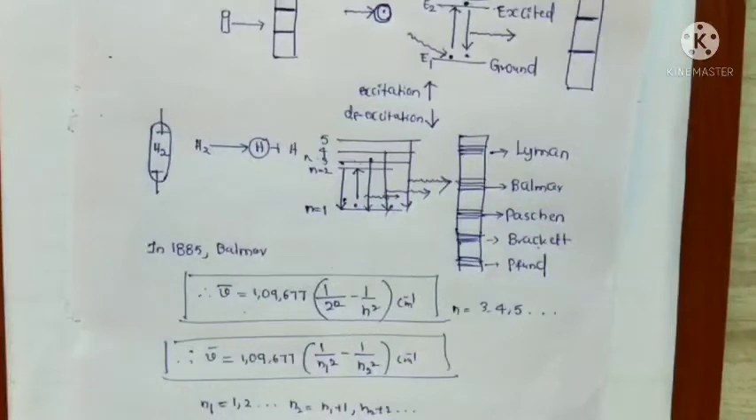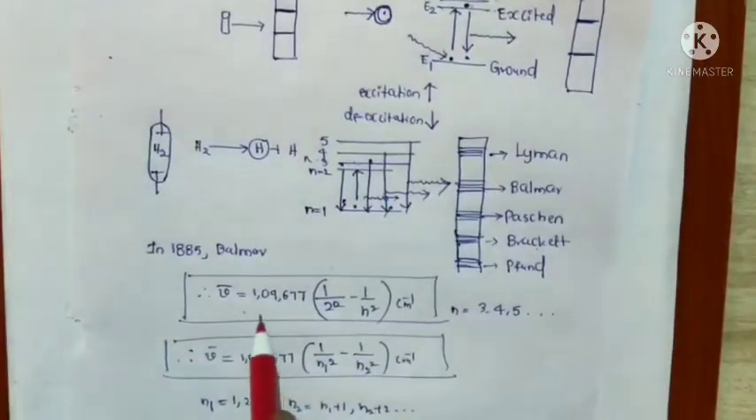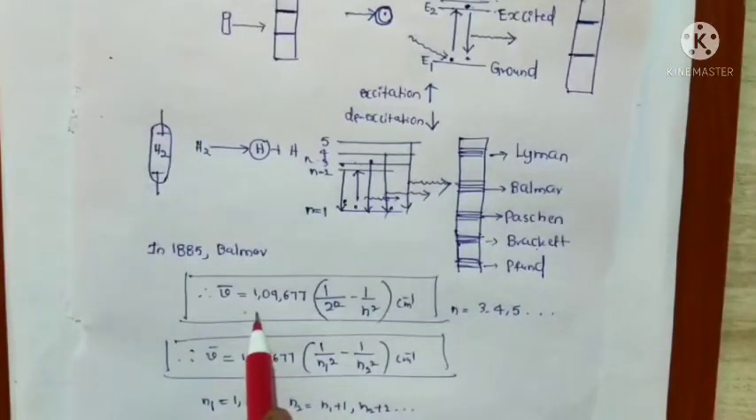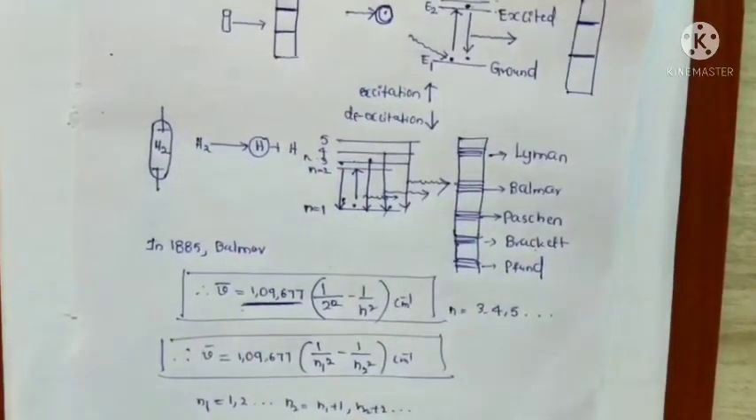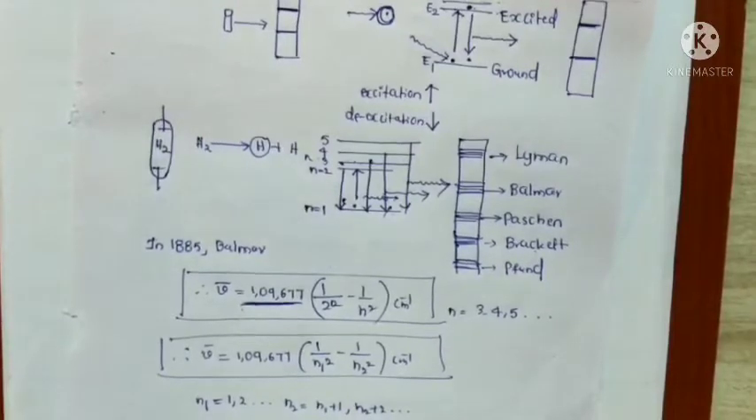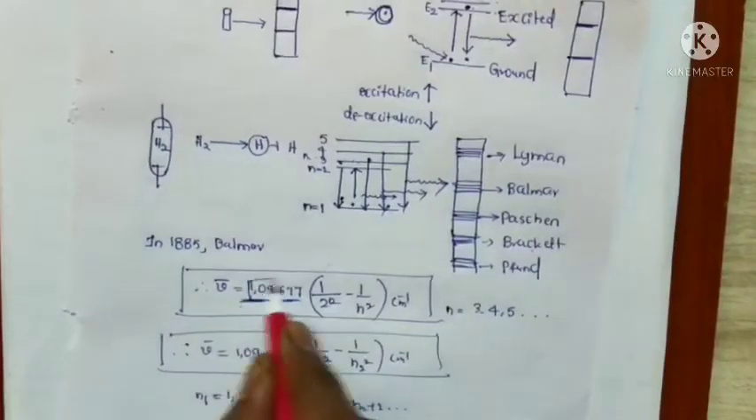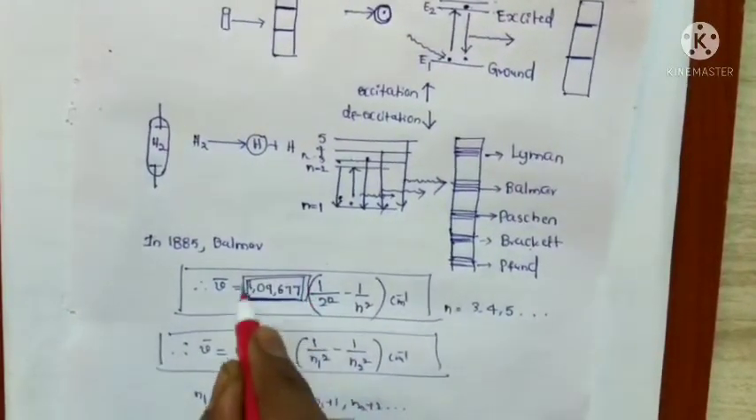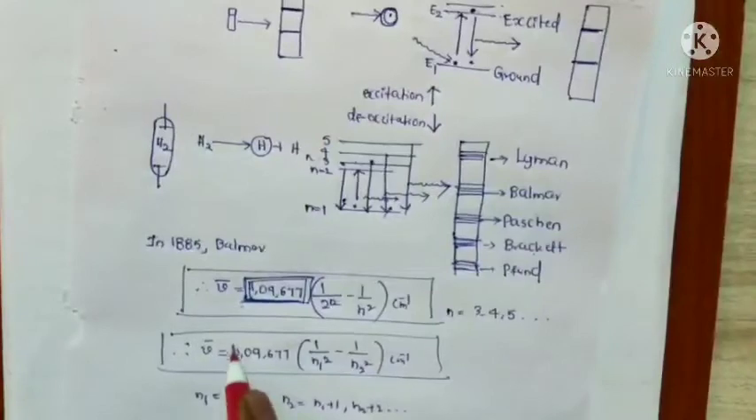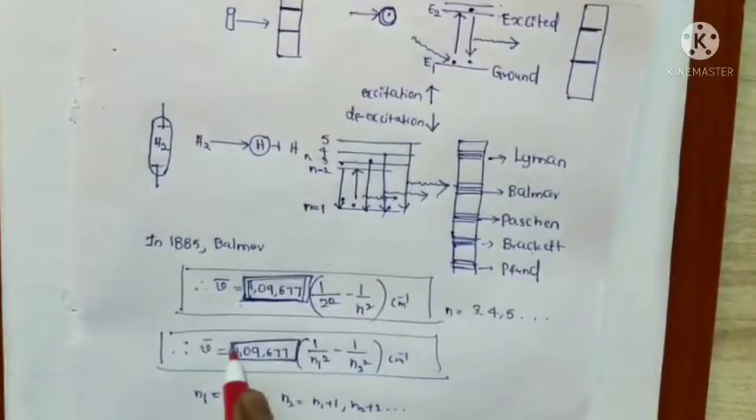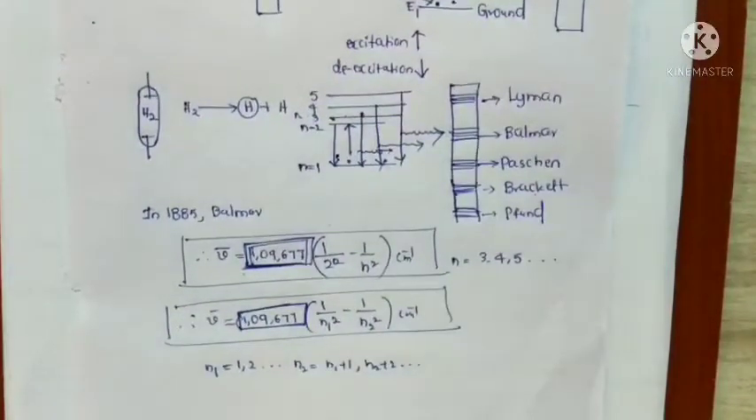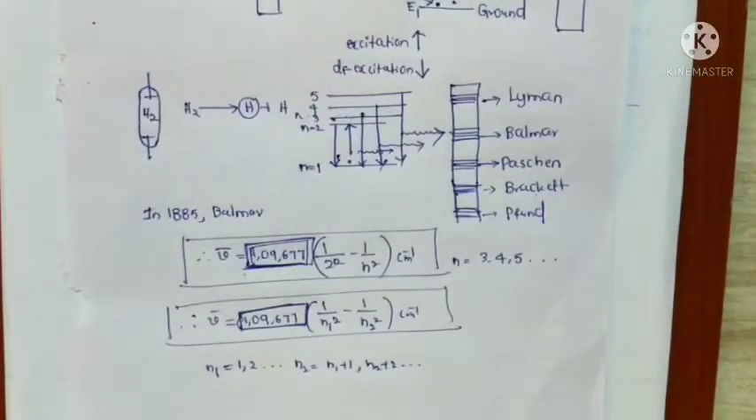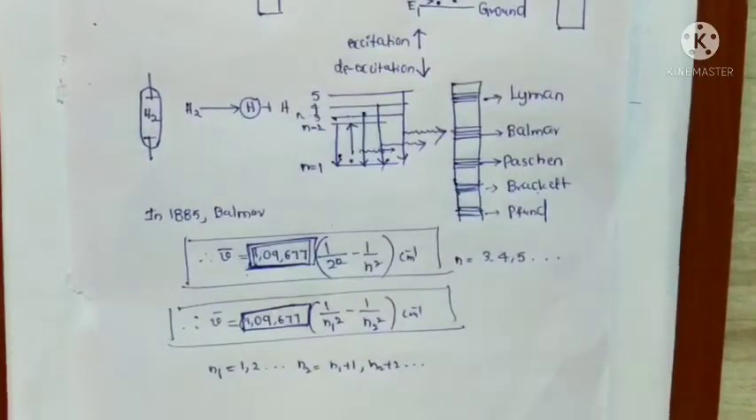Here the value 1,09,677 per centimeter is called the Rydberg constant. This value is called the Rydberg constant, and it is very important. Sometimes the values are given and you have to find out the Rydberg constant value.